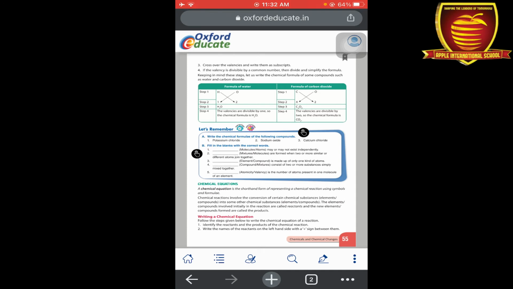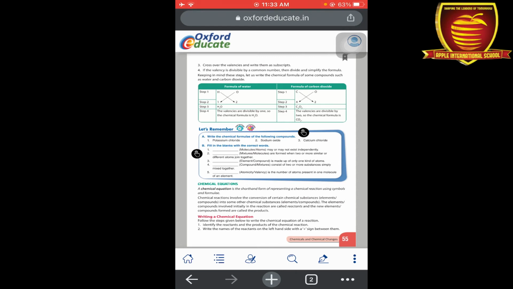So this happens in a chemical equation: on the reactant side we mix or react two elements, and they form a new substance after reacting with each other. So on the right side they form a new product, and the elements present on the right side are also known as products.